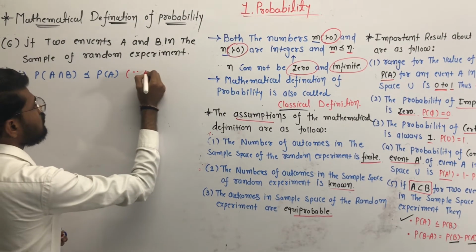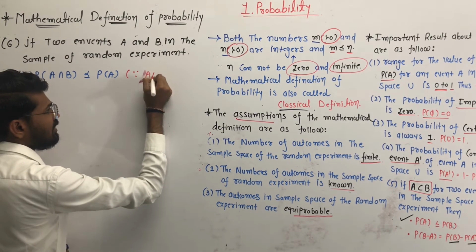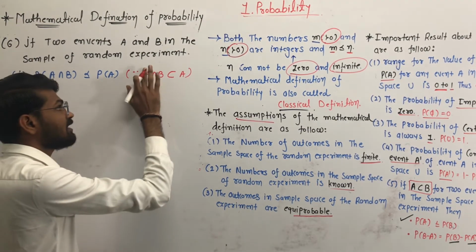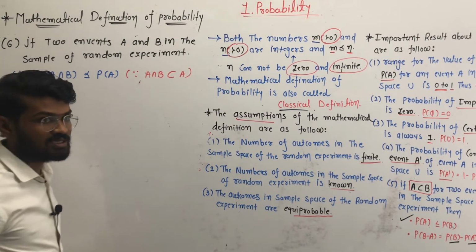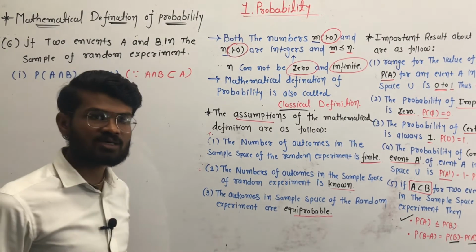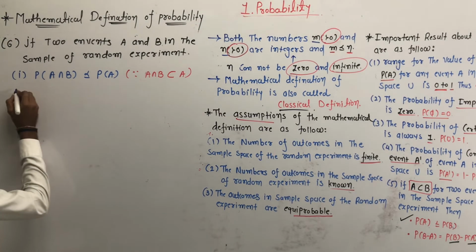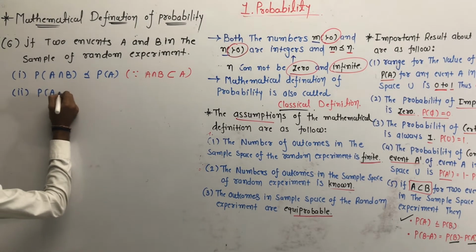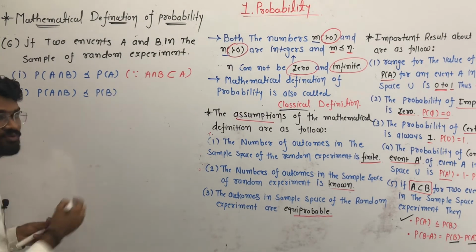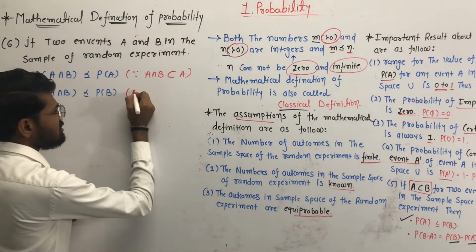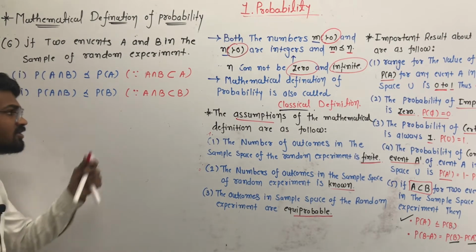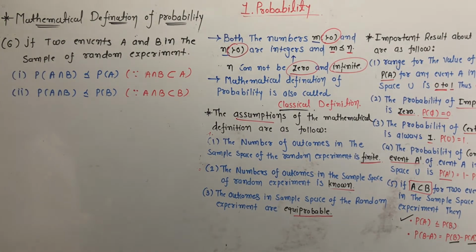Because the intersection of A and B is a subset of event A, so the probability of A is greater than or equal to the probability of the intersection of A and B. Similarly for B, the probability of the intersection of A and B is also less than or equal to the probability of event B, because the intersection of A and B is also a subset of event B.